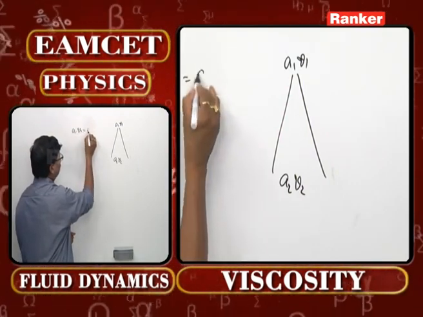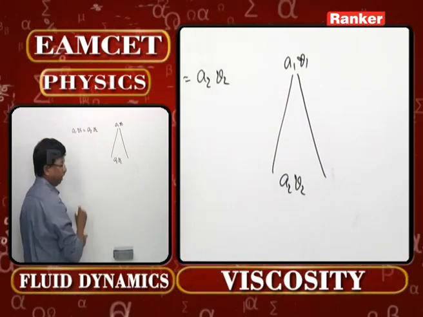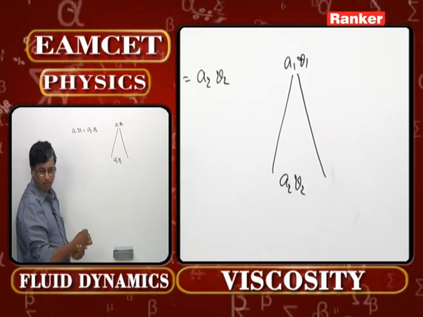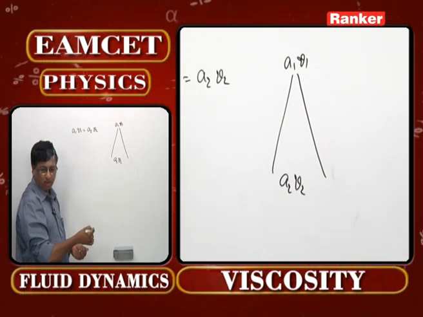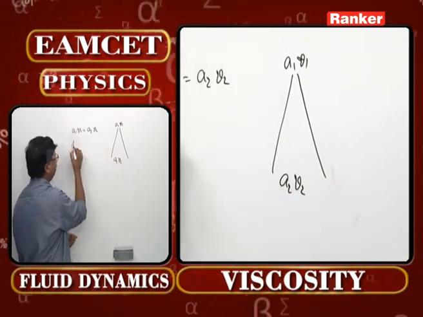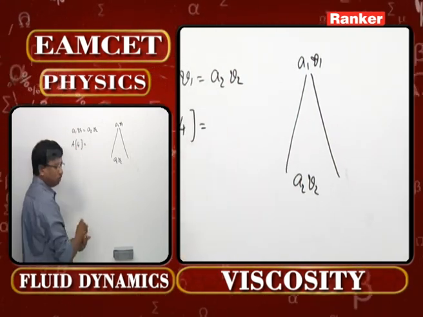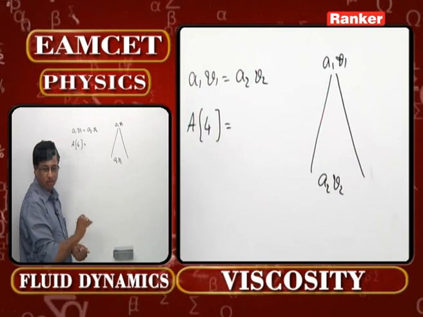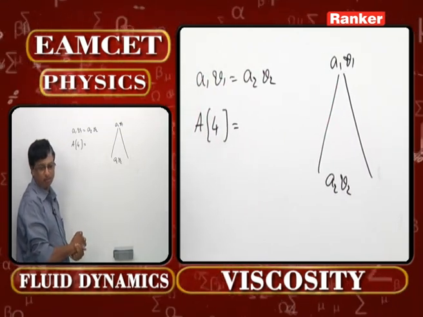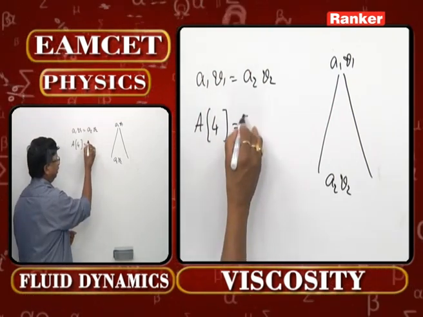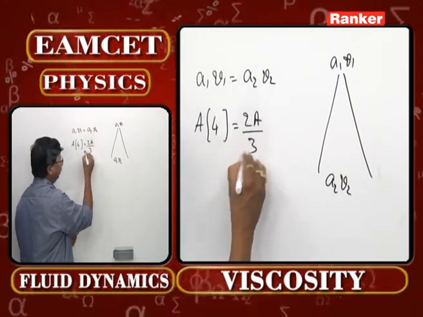A1 V1 is equal to A2 V2, fine. But what is the area given in the beginning? The area he has given directly: initially it is a only, into the velocity with which it was coming out, 4 meter per second, which has been very clearly mentioned. This is equal to the present area, which is no doubt 2a by 3, fine.